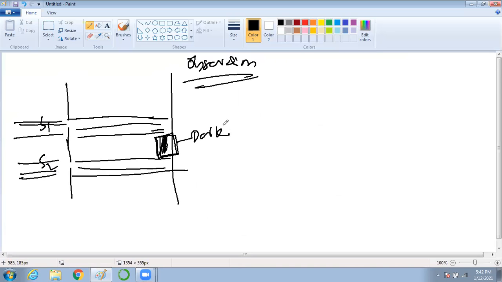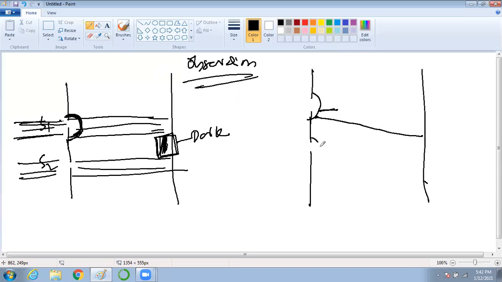But does this happen like that? No, it will not happen. If you have a slit like this, light is not treated anymore as a straight line, because Huygens principle says that light is no more straight. It travels like wavelets in all directions. From a point here, light is not only going like this, light is also going like this.